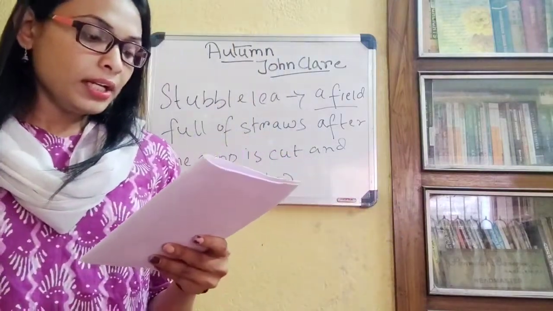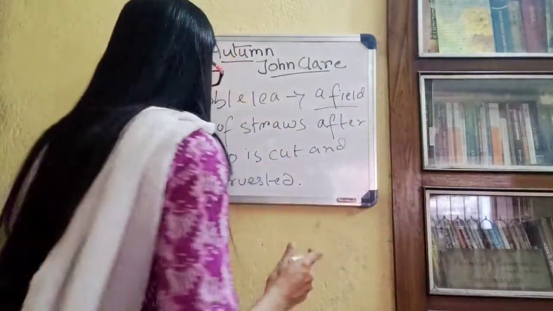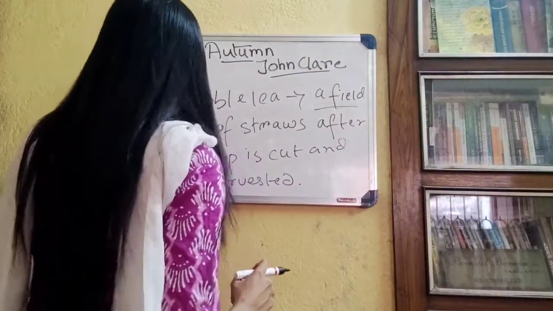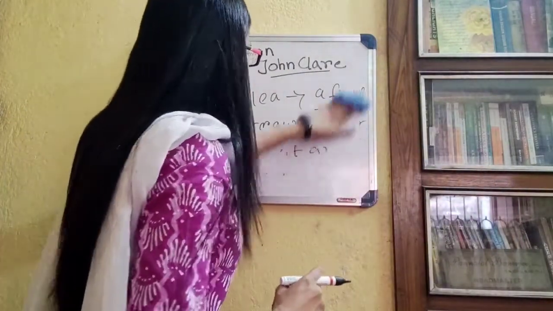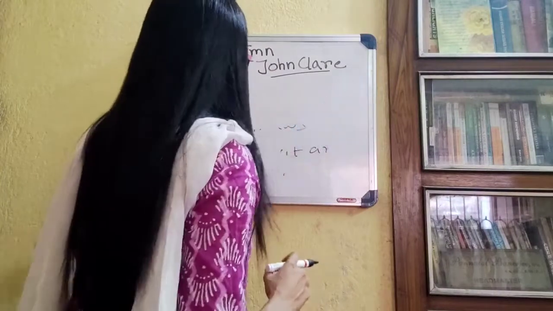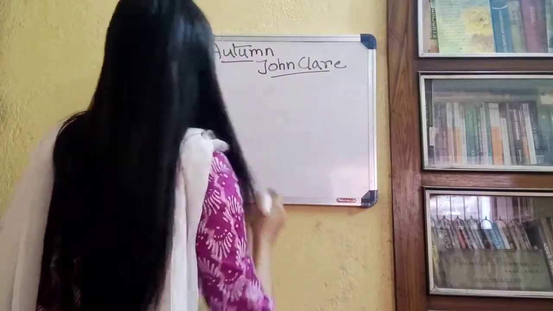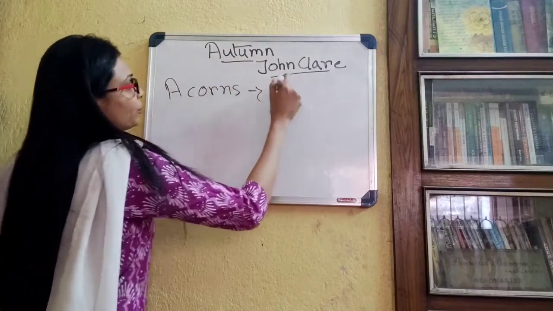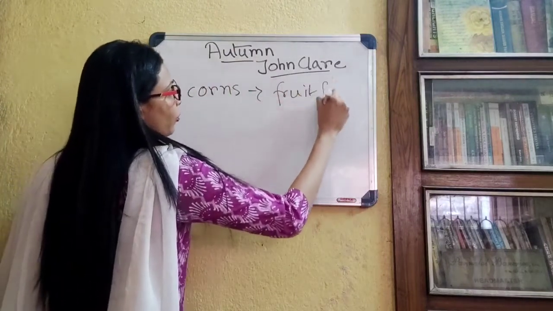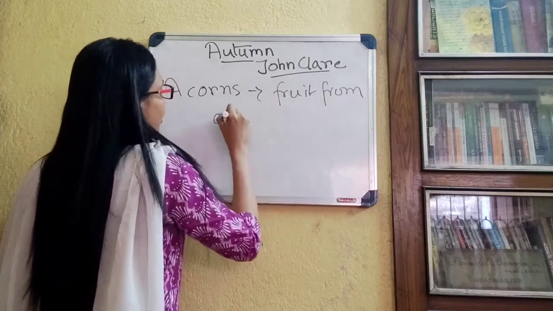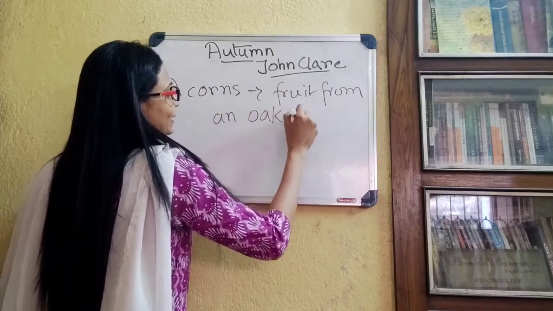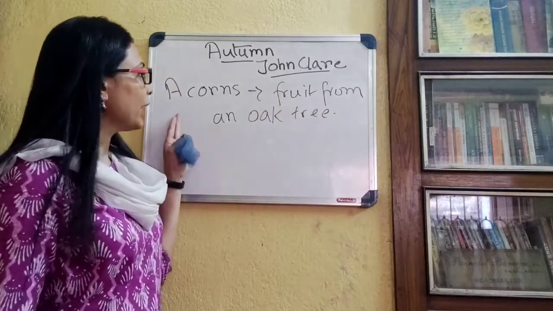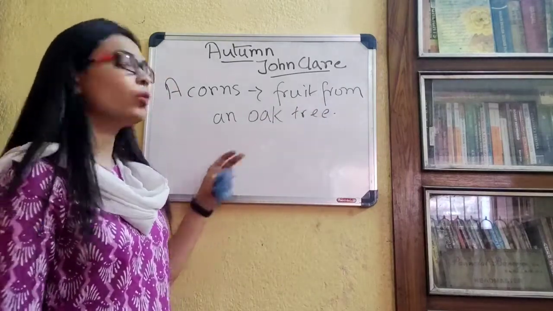So let me write down the meanings for you. Acorns are the fruits from an oak tree.